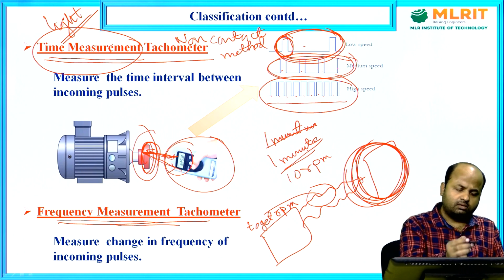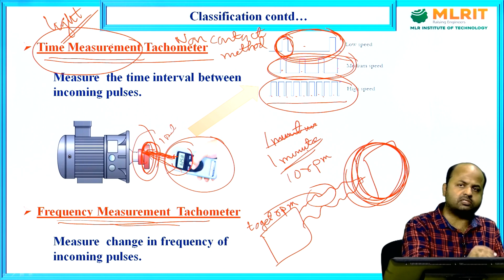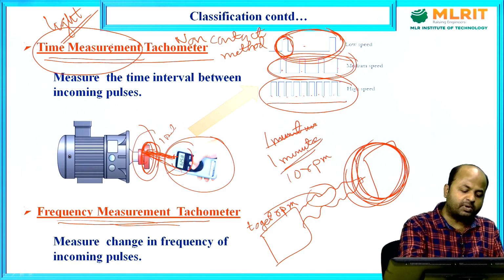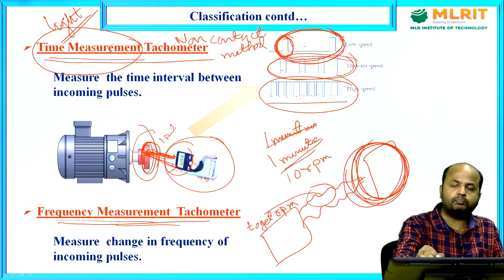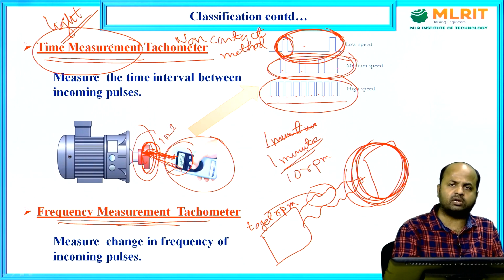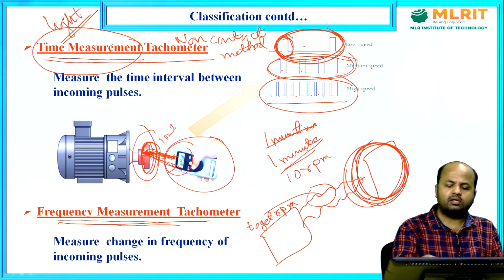Suppose the tachometer transmits one pulse. Continuously it is transmitting the pulses, and how many pulses are getting reflected? Suppose I am getting 2 pulses reflected in 1 minute, the speed becomes 2 RPM. If 4 pulses get reflected in 1 minute, 4 RPM.